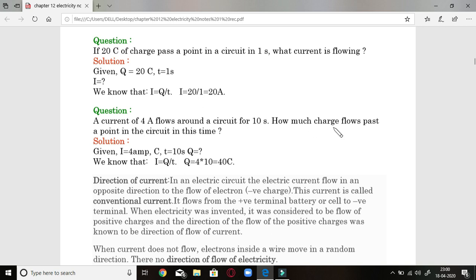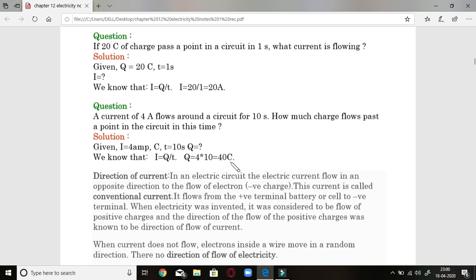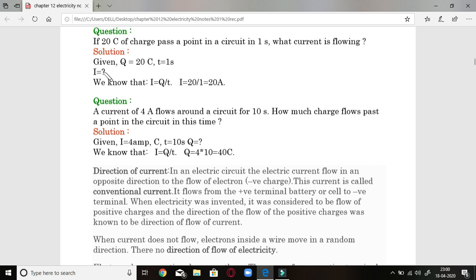Now we want to find the charge. I is given, time is given, we put in the formula, and Q comes out to be 40 coulomb. One thing: if we want to find current, we use I and the unit is A. If we want to find charge, we use quantity Q and its unit is always coulomb, C.